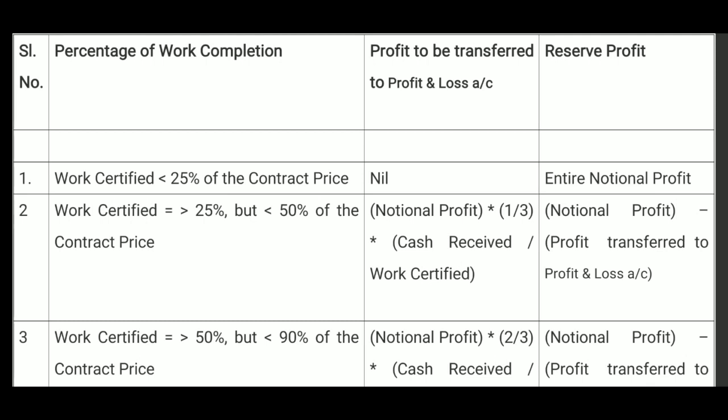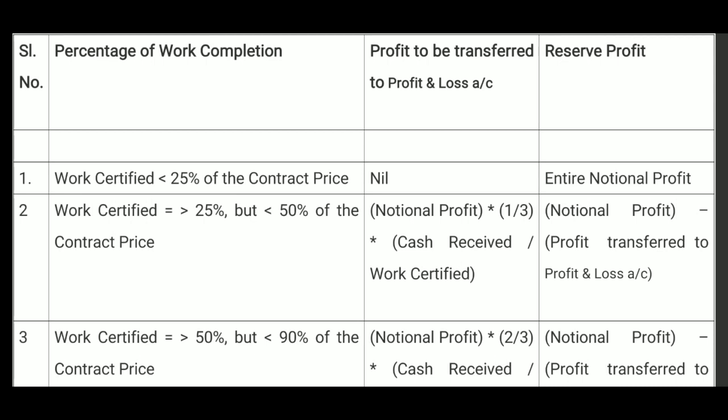Point number 2, work certified is equal to 25% or greater than 25%, but less than 50% of the contract price. Second rule here. Now, out of notional profit, what amount should be transferred to P&L account? See the formula.